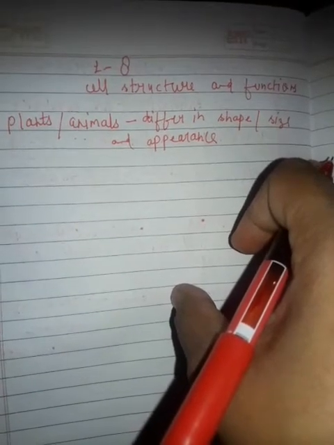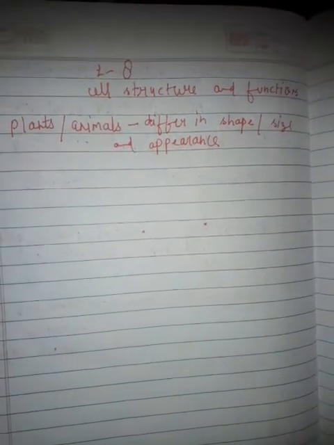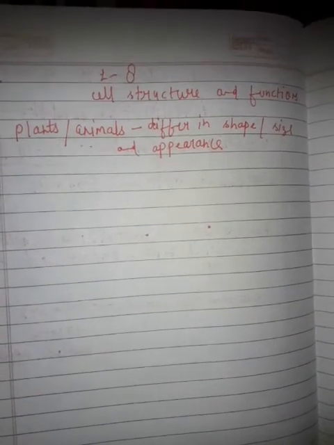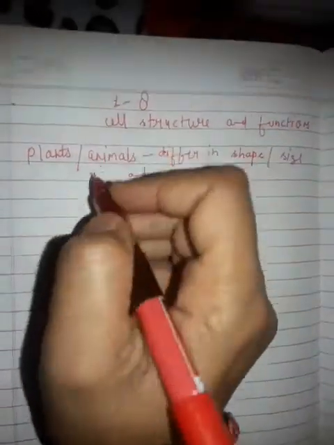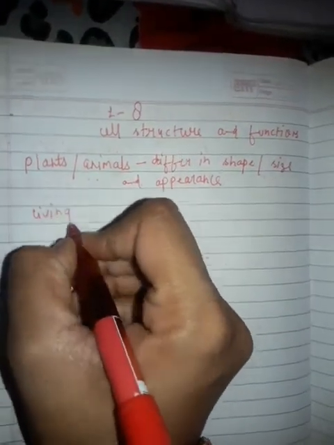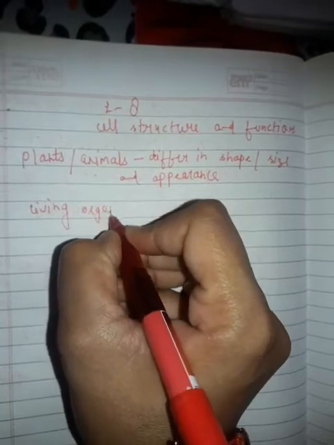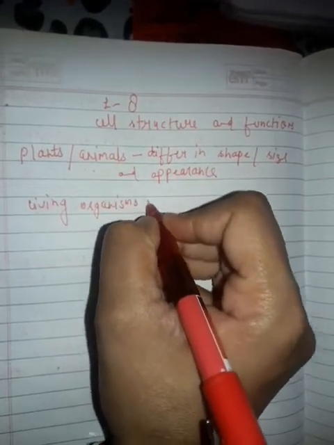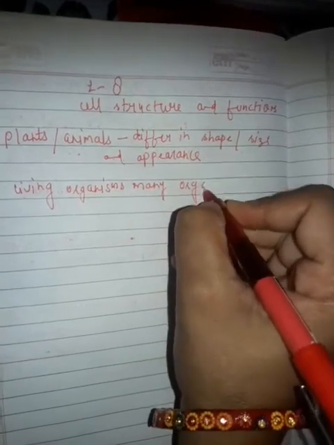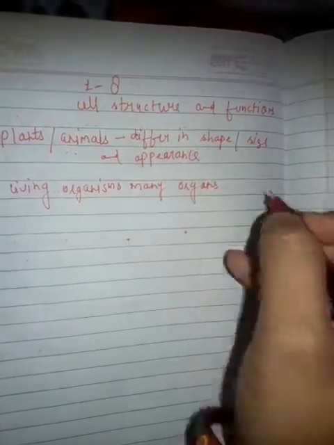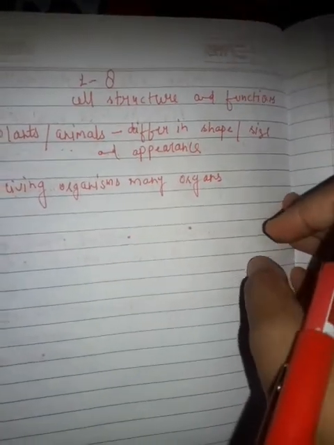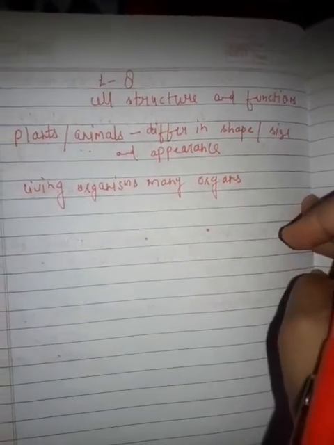To perform the various functions, each living organism has many organs. For example, in plants, roots, leaves and stems are the different organs.